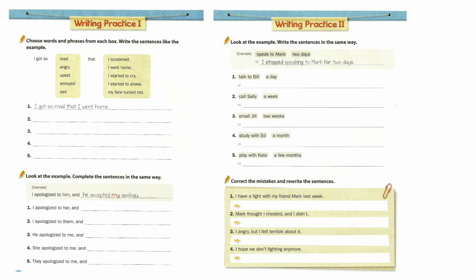Finally, we correct mistakes. Some sentences have the wrong verb tense or missing words. Read them carefully and ask yourself, does this sound right? Is the verb in the correct tense? Does the sentence need was, had, or didn't? Pause the video and complete this page.